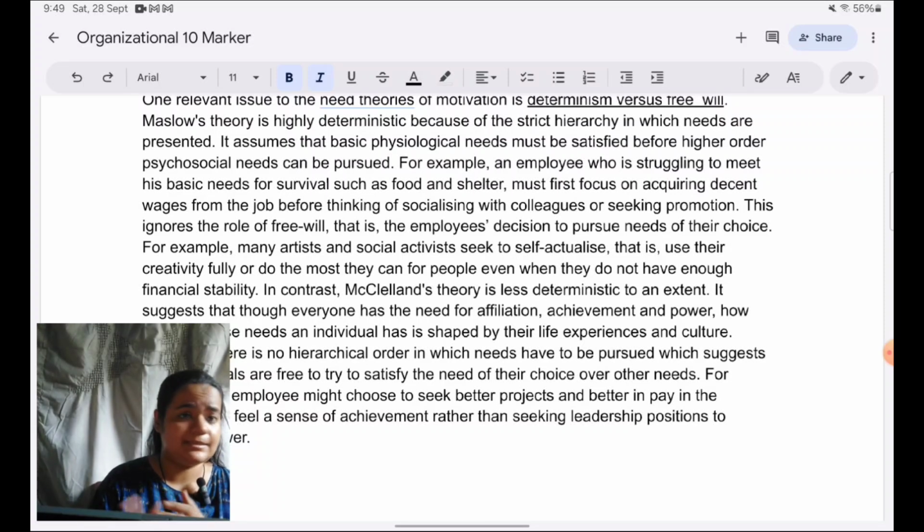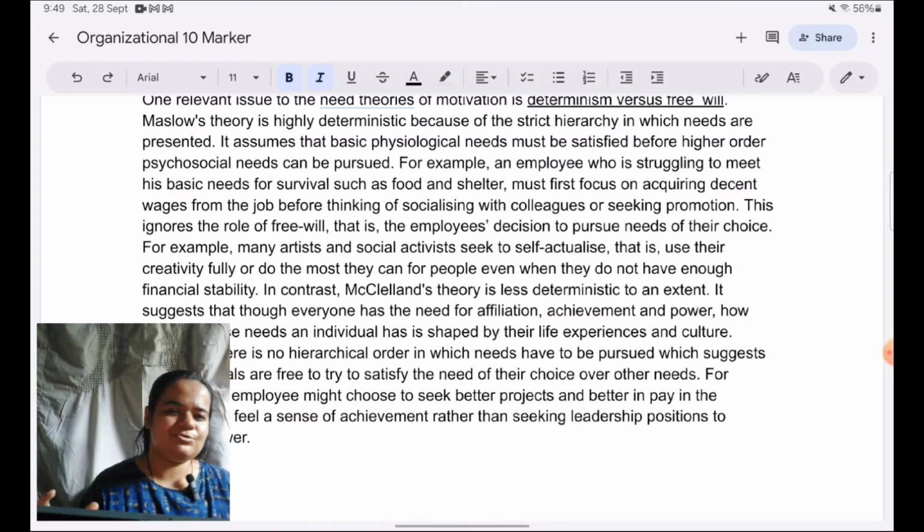Evidence, evaluation, analysis. I'm not saying it needs to be as lengthy as I've written here. But assuming that, oh, I'll just write 2-3 lines for one issue, 2-3 lines for another, and 2-3 for the last one. So I'll just write 9 to 10 sentences and I'll get 10 marks. That is a very unrealistic explanation. So don't assume things to be easier than they are. Your loss is there in that.